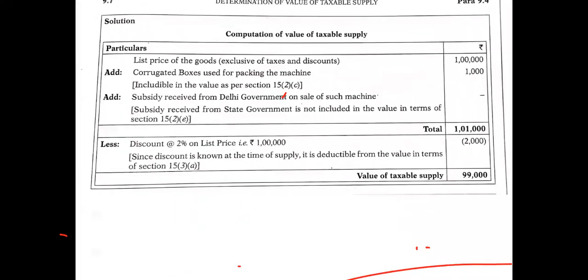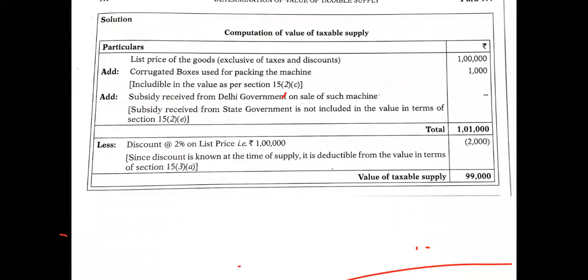So the taxable supply is, first of all, the list price mentioned, 1 lakh. Then the packaging cost mentioned is 1,000. So the total value is 1 lakh and 1,000. Now we need to reduce the discount, which is on the price paid or payable, 1 lakh. Of that, 2% is 2,000. So the value of taxable supply is 99,000.